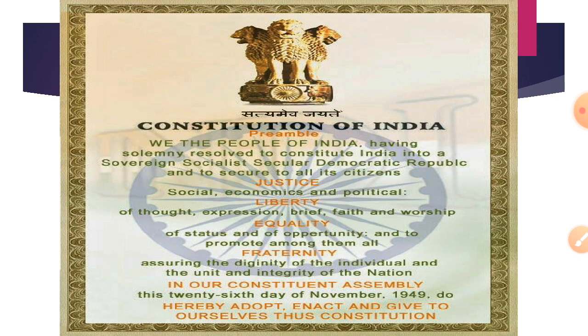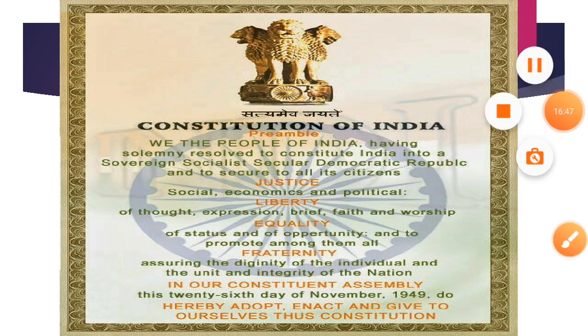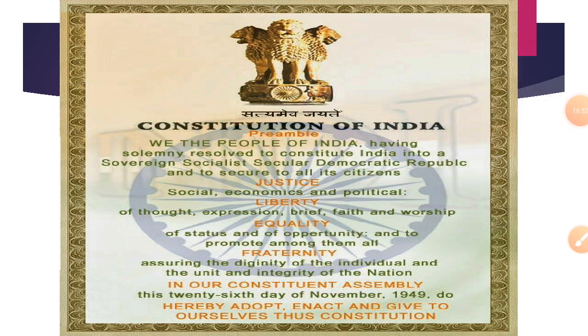The preamble of our Constitution states that India is a sovereign, socialist, secular, democratic republic. Its aim is to secure all Indian citizens social, economic and political justice. The Constitution guarantees liberty of thought, expression, belief, faith and worship to all.